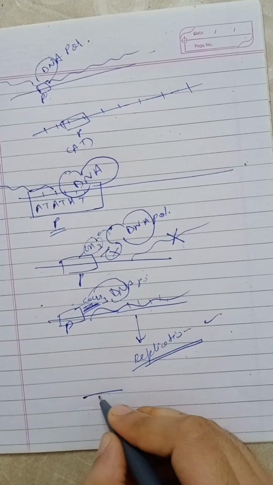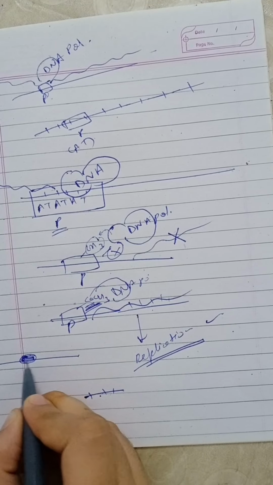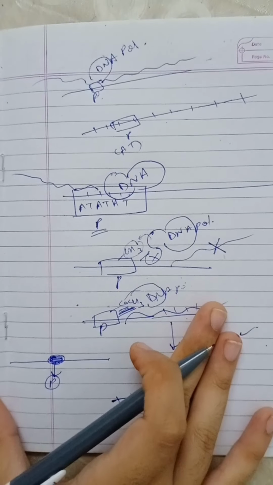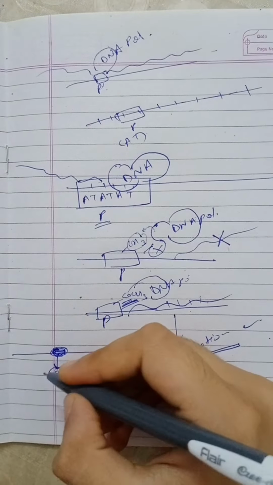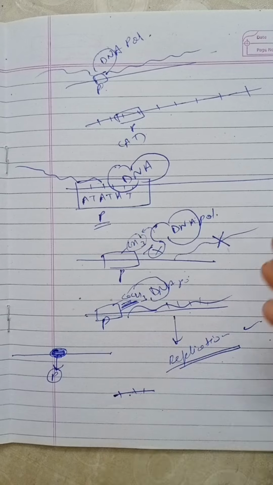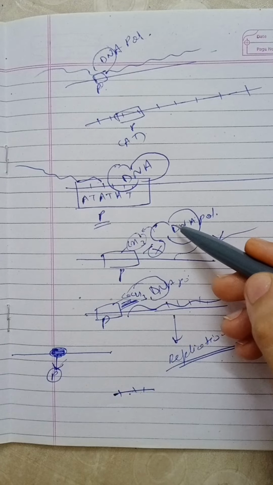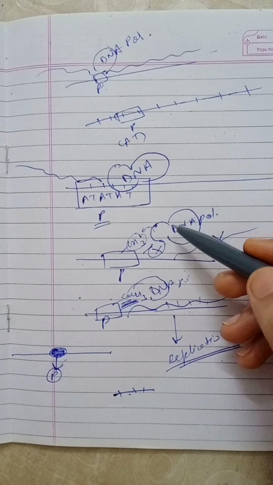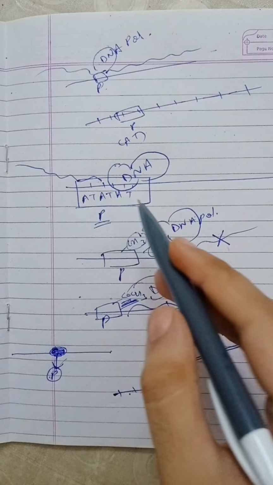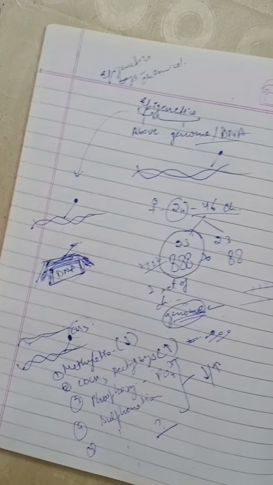So this is our whole DNA, and we call a region a gene which codes for a useful protein in our body. For example, this protein could result in our black hair, or it could increase our albumin content. And DNA polymerase is also a protein. It was first encoded by a gene, and this DNA polymerase was made, and it again acts upon the gene. So this is the whole thing about epigenetics.